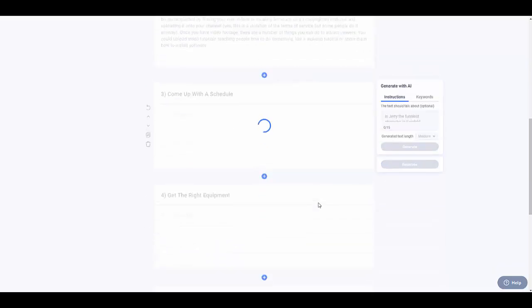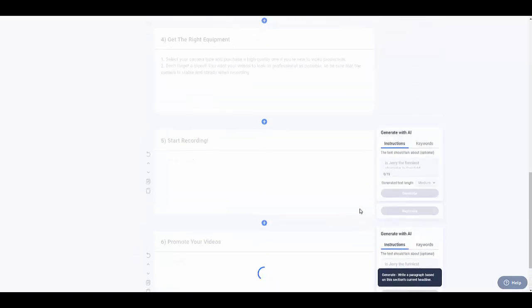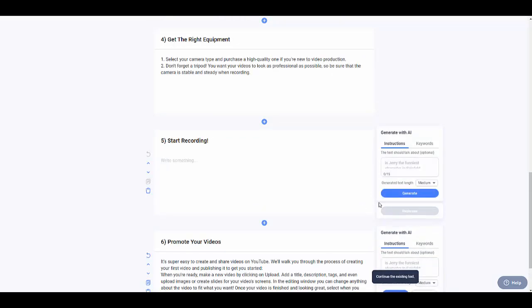If you want to put some keywords, if you want to put some kind of instructions, that's okay. But trust me, this AI tool is actually really amazing, so you don't need to have something else. If you decide this is way too much, I want to delete this, you can click here and you can delete the section. If you want to rewrite the content, you can rephrase it.